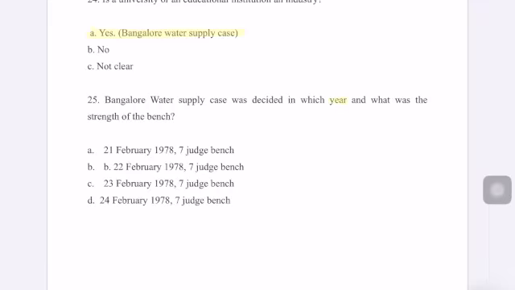So this case was decided on 21st February 1978. It was a 7-judge bench. This is a very important case, as I stated previously also. You have to compile all the details of the case and just understand its gist. Industrial disputes, which is the most important case.